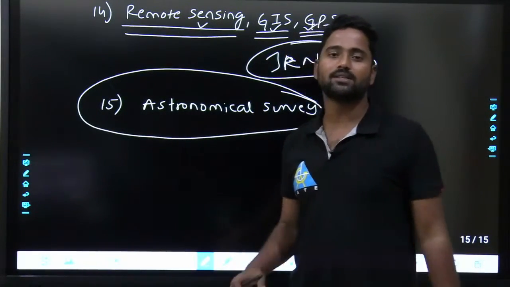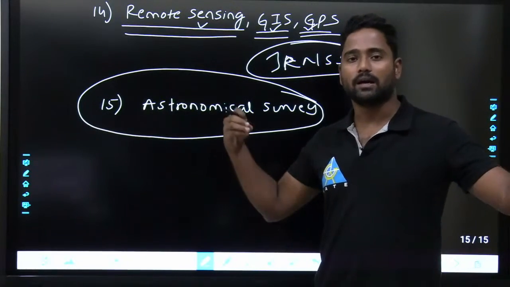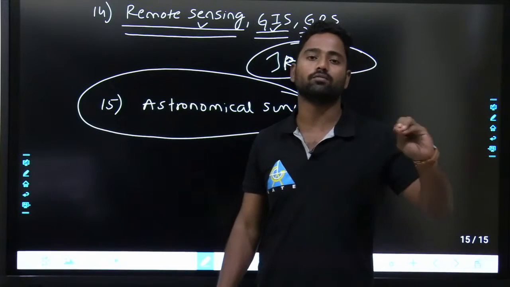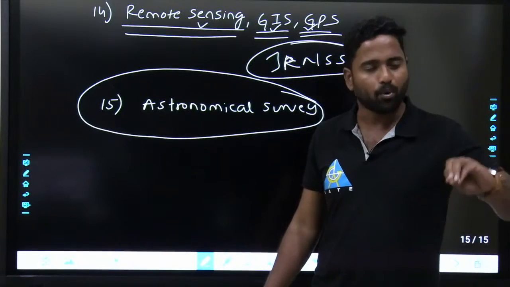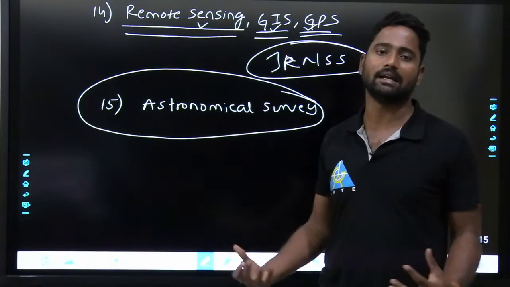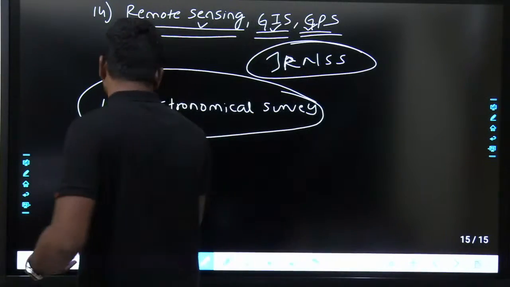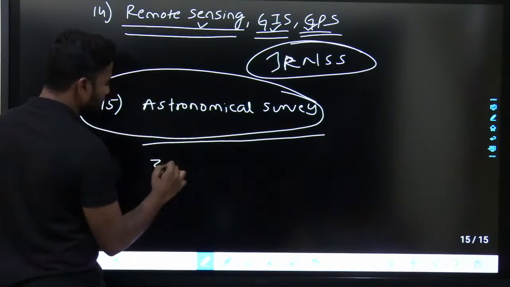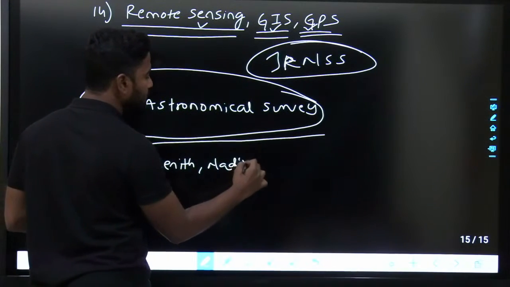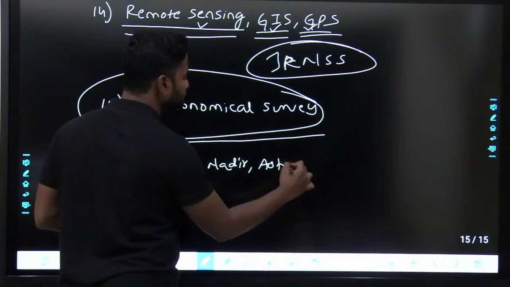I will be discussing, with respect to the sun, what is the location of the earth, what is the location of any point on the earth, or Jupiter, Mars, or different satellites. We will be discussing what is zenith, what is nadir, and what exactly is the astronomical triangle.